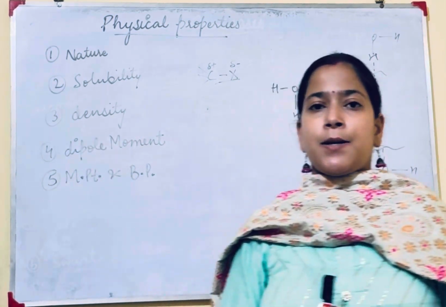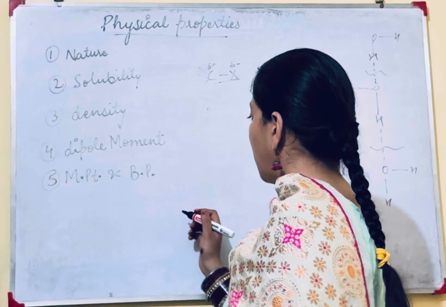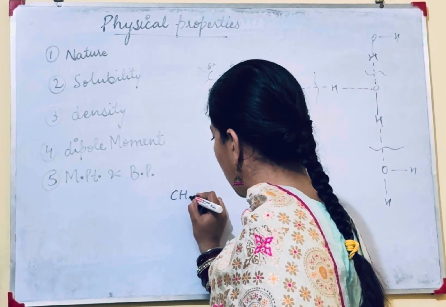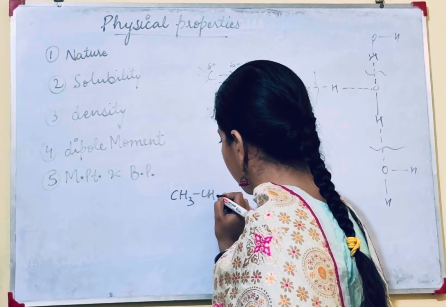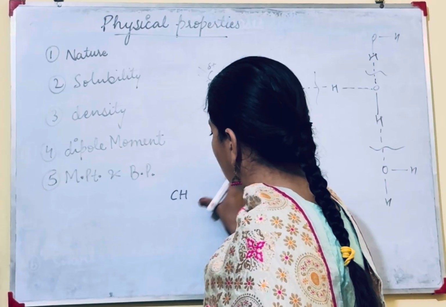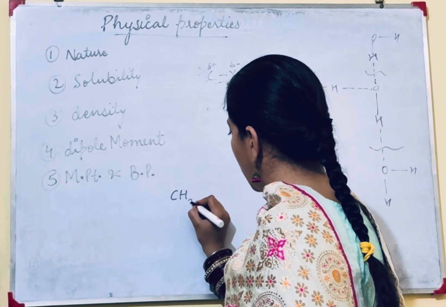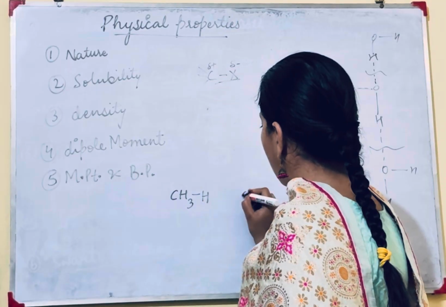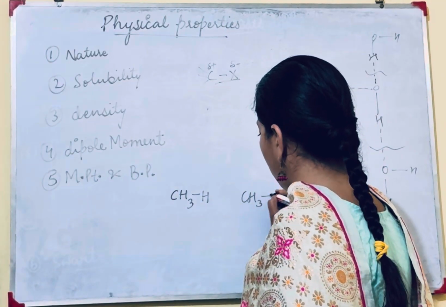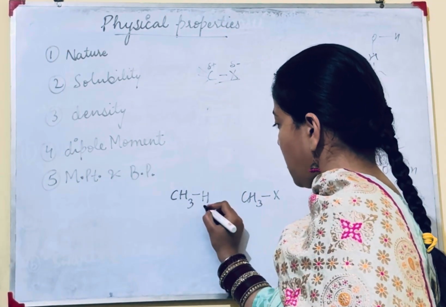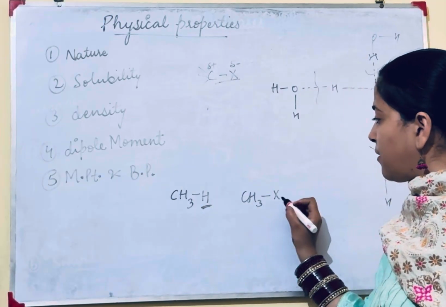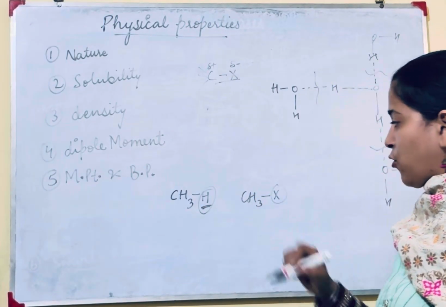Next is density. If we compare the mass of methane, CH3H, and methyl halide, here the mass of this halogen is varied along with this hydrogen.